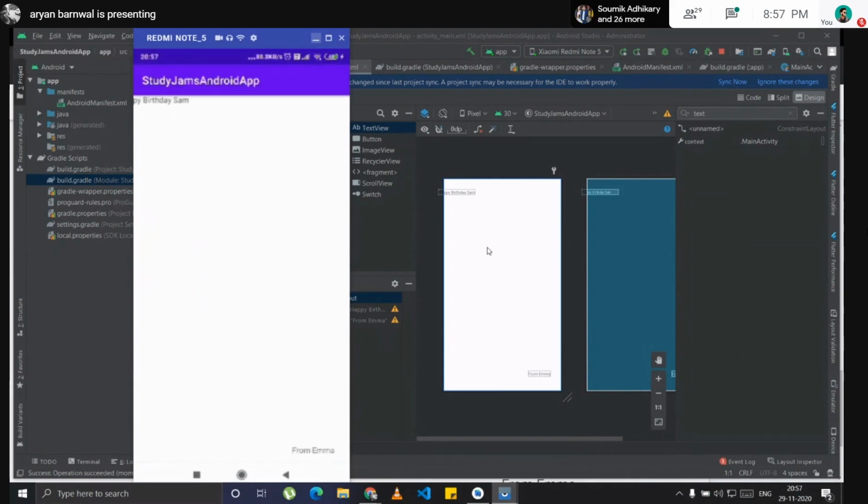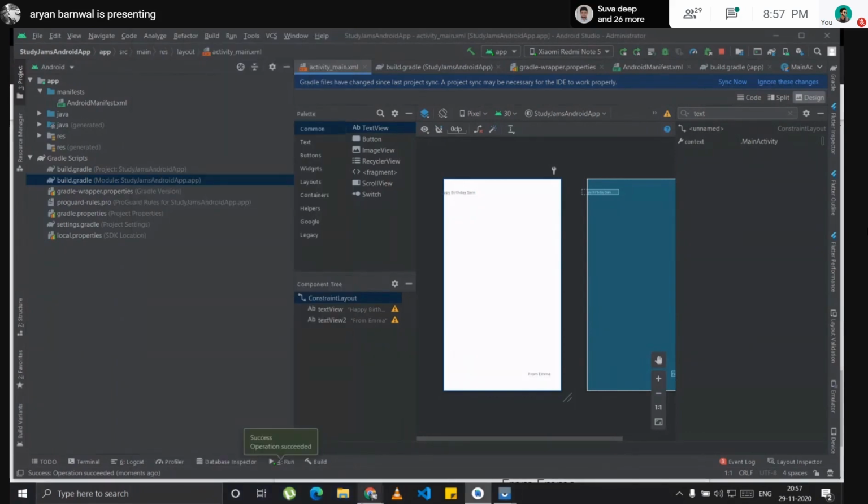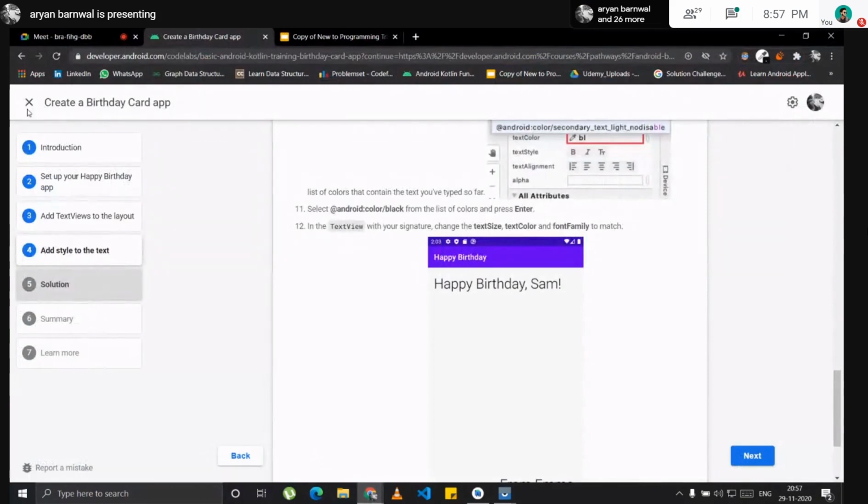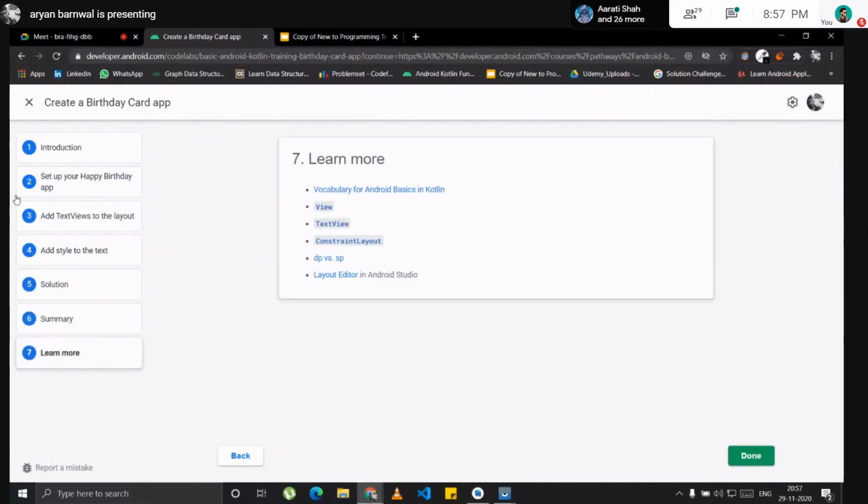I made some mistakes, so it's sliding out of the text layout. I will correct that. You can correct that, no problem. So I think that's it for this code lab. Okay, done.